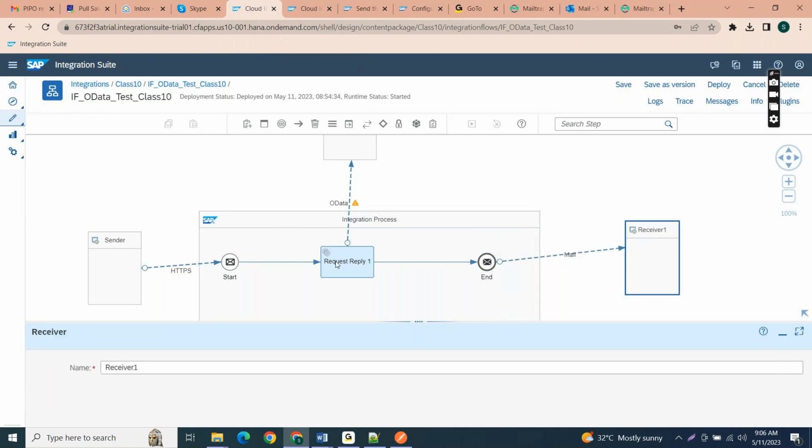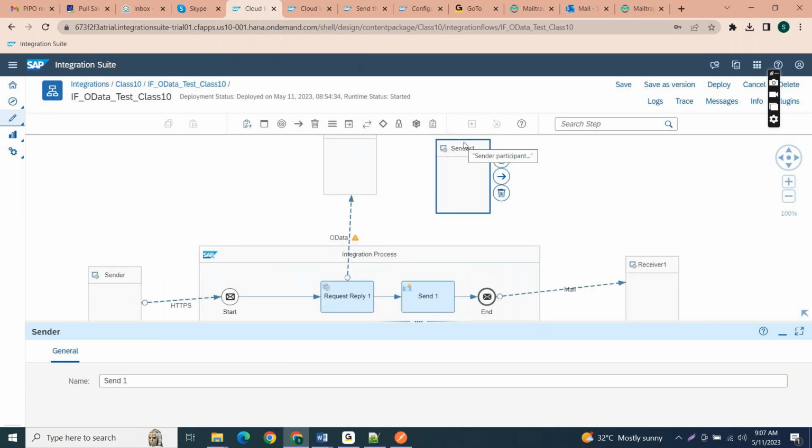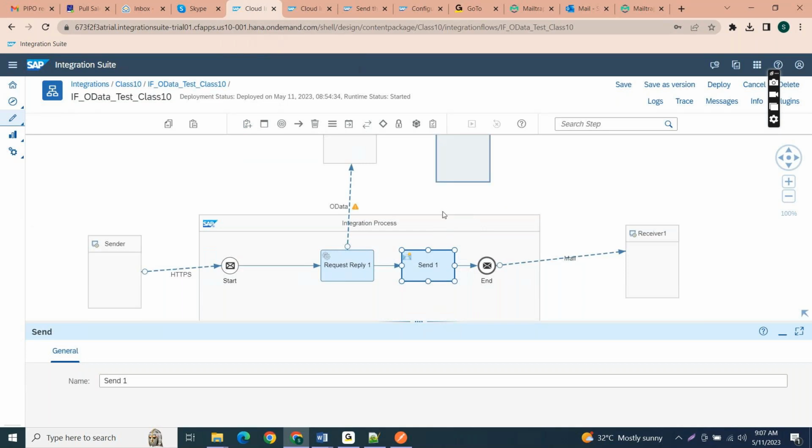Yes, right. So now we also have another option, send. This is synchronous communication, right? Synchronous means we are providing the request and getting a response back from the OData service. If I want to send the data asynchronously, meaning no response is required and I just want to send the data to the target service, then you can use this send option. So this data we can send in an asynchronous way.